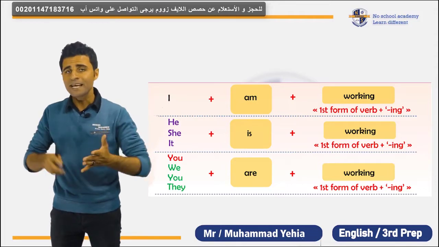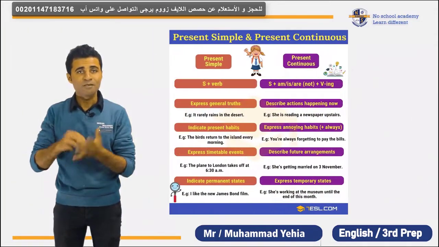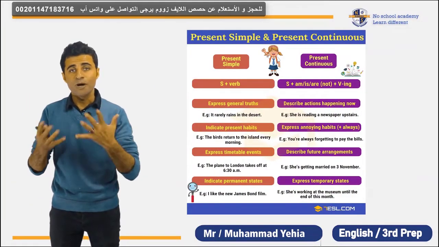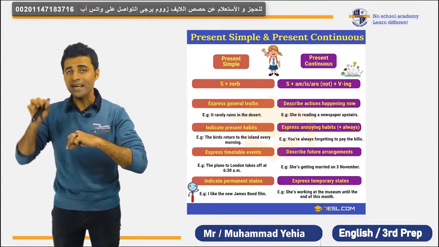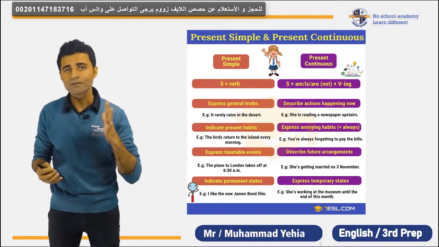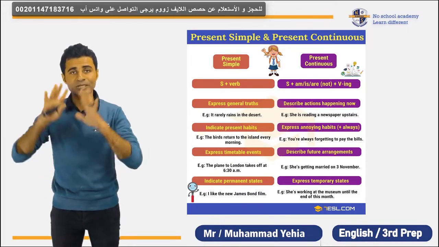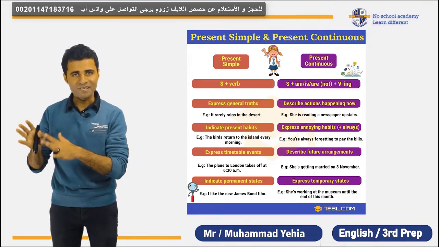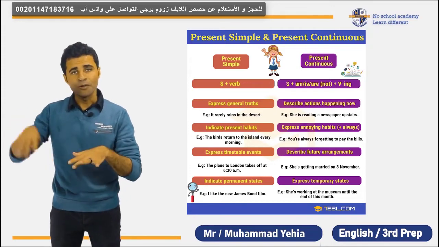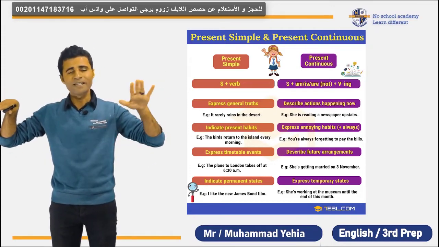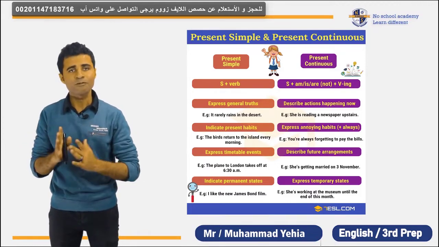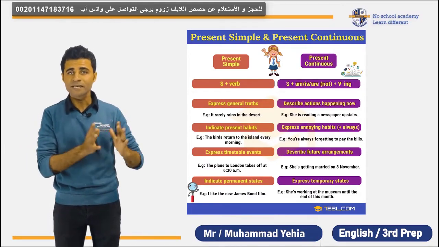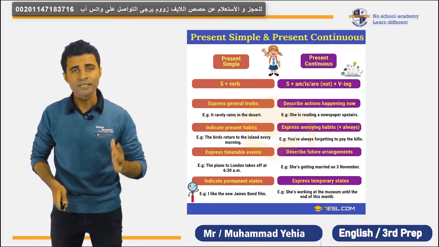And what about the uses? Actions that are happening now. So this is the difference. So can I speak Arabic? Yes. Am I speaking Arabic now? Of course not, because right now I'm talking in English, but in general life I speak Arabic. Okay, so facts and actions happening right now. How to form a question in the present simple tense and how to form a question in the present continuous tense, this is what we're going to study right now.